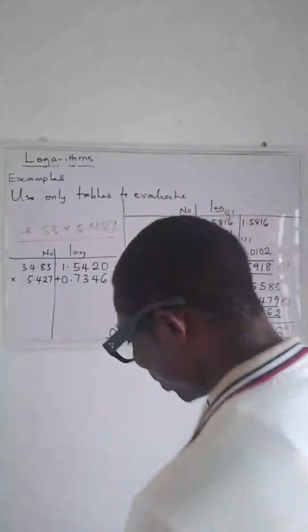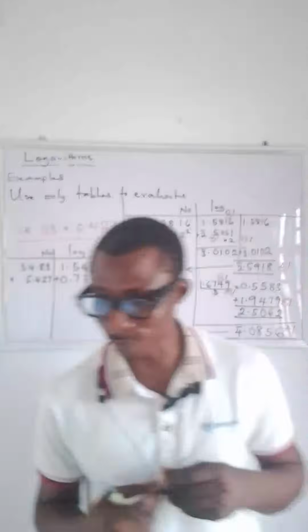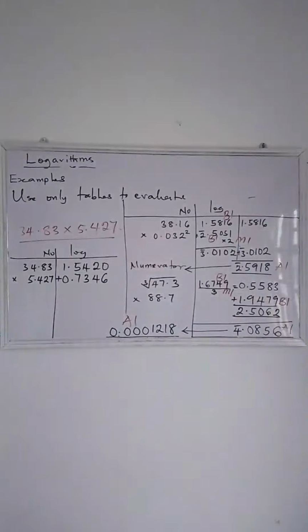Now what you are supposed to have is 7346. If you have your textbook, you will have a four-figure table at the back of your textbook, so you can always check that. I think there should be an error in your four-figure table. So check your textbook and look for the logarithm of 54 under 2, add difference 7.